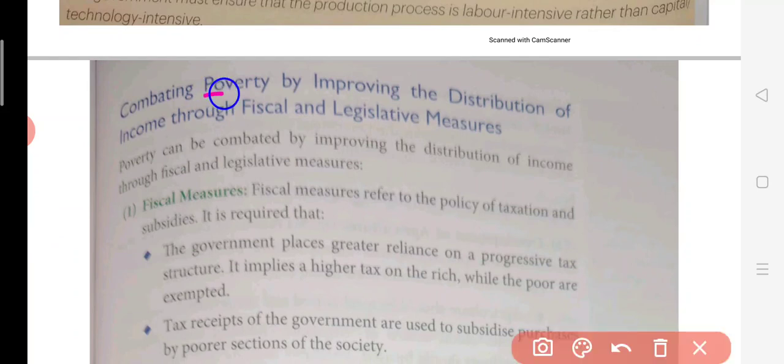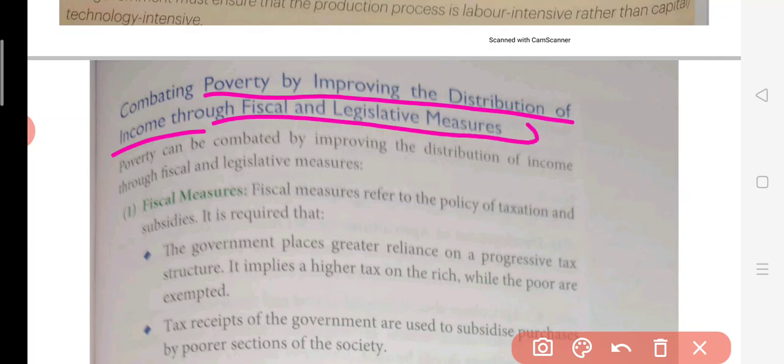Combating poverty through distribution of income through fiscal and legislative measures means that when income is distributed among the farmers or all these poor people, how can it be done? Basically we have fiscal and legislative measures. So what are fiscal measures? It is all about taxes. Fiscal measures are about fiscal policy, which is related to taxes. We should impose less taxes on the poor so that more money will be available to them. This is how their condition can be improved.